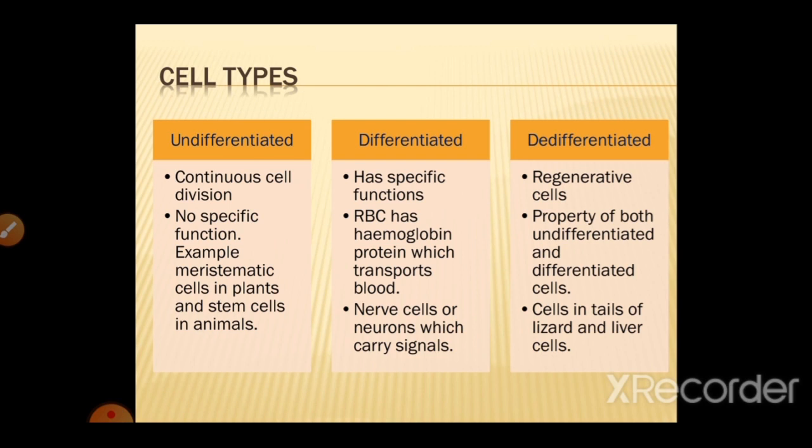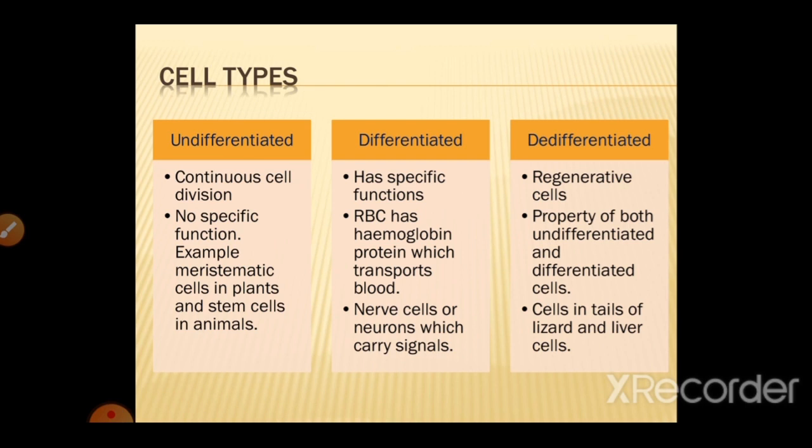Then there is the differentiated cell, which has been assigned a specific function like RBC, which contains a protein called hemoglobin, which transports oxygen in the blood. And then there is the nerve cell, which is also called neurons, which is used to carry signals, electrical impulses. And then there is the dedifferentiated cell, which is also known as regenerative cells, and it combines the property of both the undifferentiated and differentiated cells.